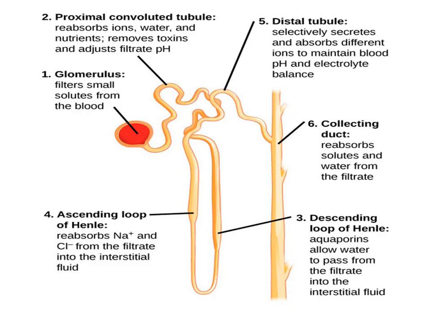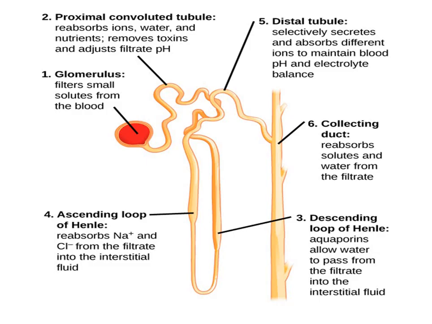There are different steps involved in osmoregulatory function through the nephrons. The first one is the glomerulus, which filters small solutes from the blood. In the proximal convoluted tubule, it reabsorbs ions, water and nutrients, removes toxins and adjusts the filtrate pH. The third step is the descending loop of Henle, where aquaporins allow water to pass from the filtrate into the interstitial fluid.